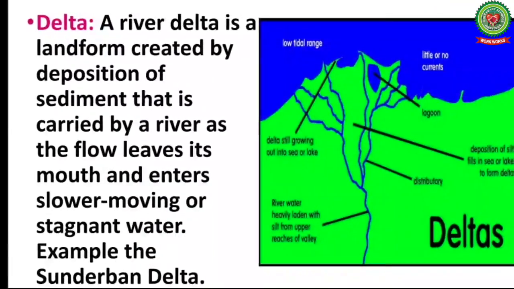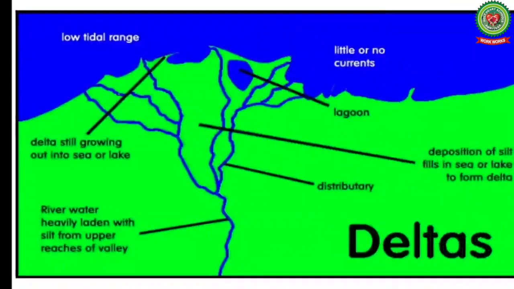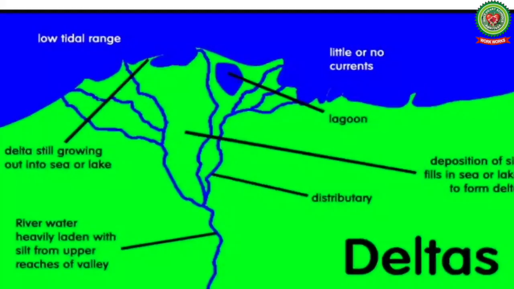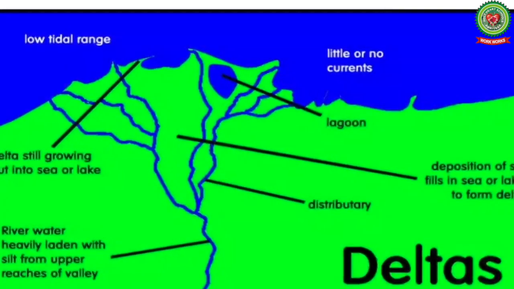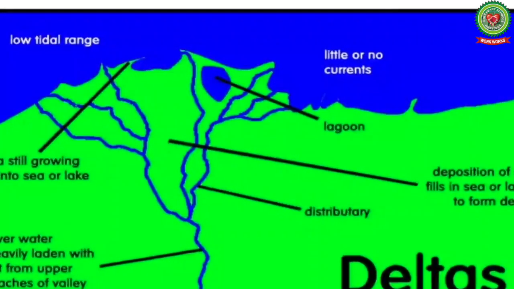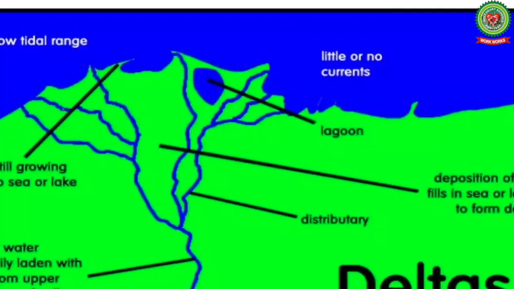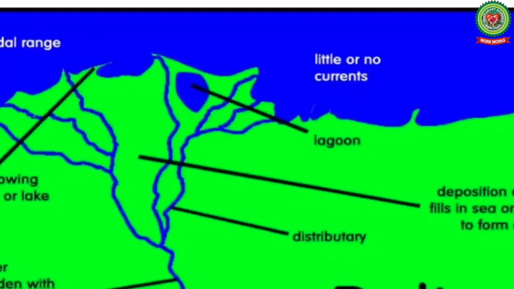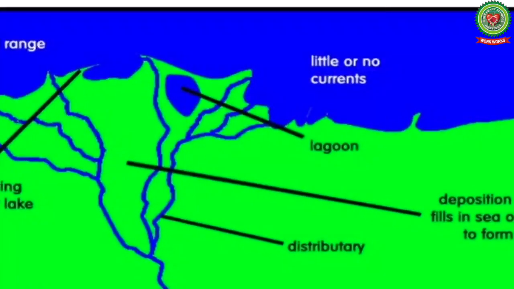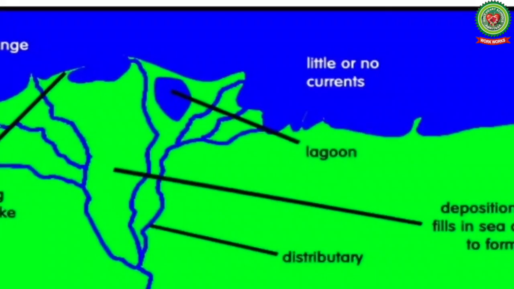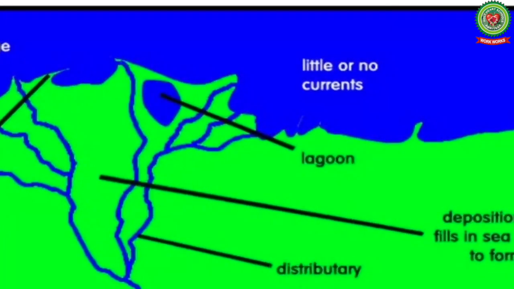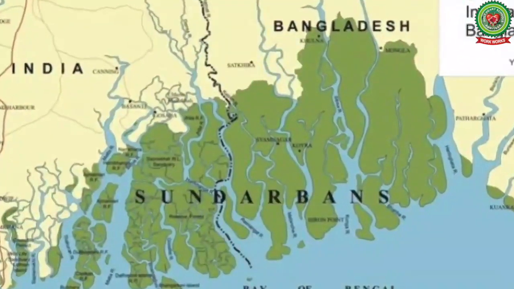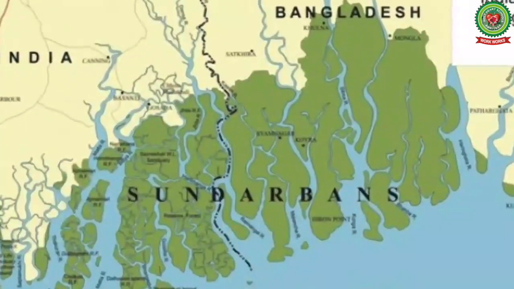Next, we have the term delta. A river delta is a landform created by deposition of sediment that is carried by a river as the flow leaves its mouth and enters slower moving or stagnant water. It means that a delta is formed at the point where a river falls in an ocean or sea. The best example of delta in India is the Sundarban Delta formed by river Ganga and Brahmaputra.